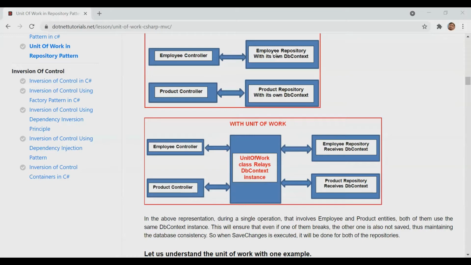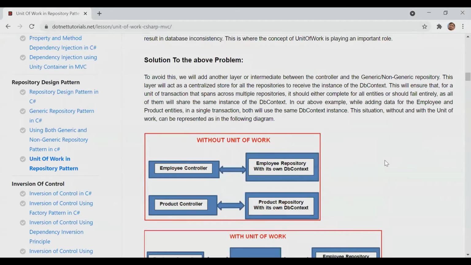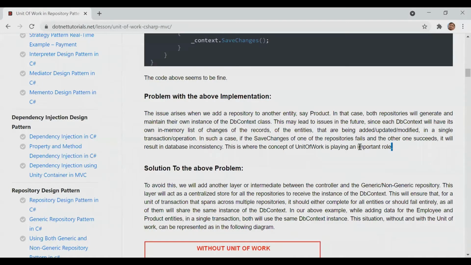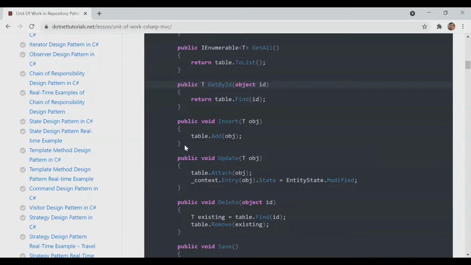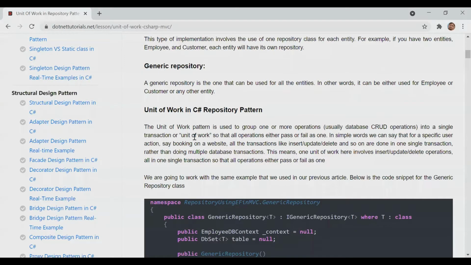Pankaj, what is the problem with normal generic or non-generic repository? They are not able to perform as a single unit task. Here save is different, insert is different, update is different, delete is different. So they are not able to perform this.